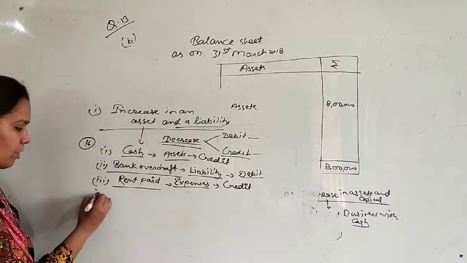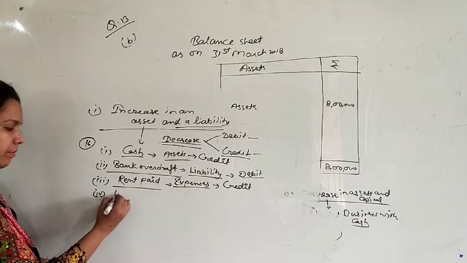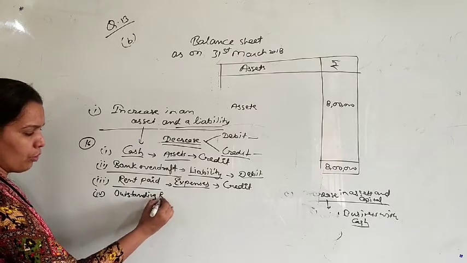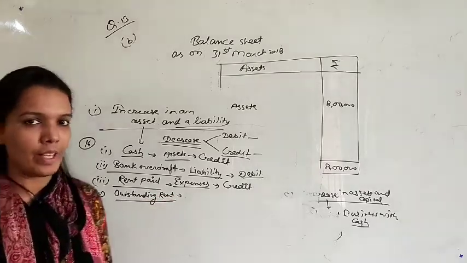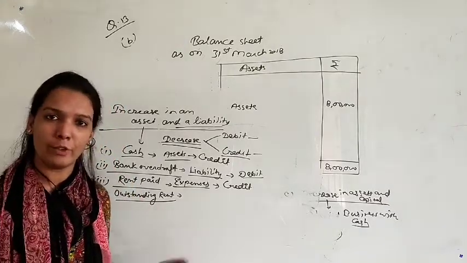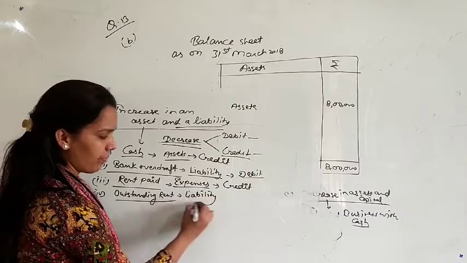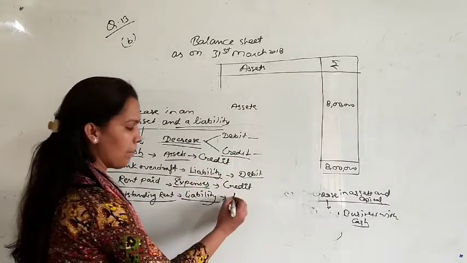Okay, let's see the next one. Fourth point, outstanding rent. Outstanding rent means rent is a kind of expense for the business and it is outstanding. It means you will pay in the future. It means that is the liability for business. This is liability and liabilities are always credit, but here it will be debited.